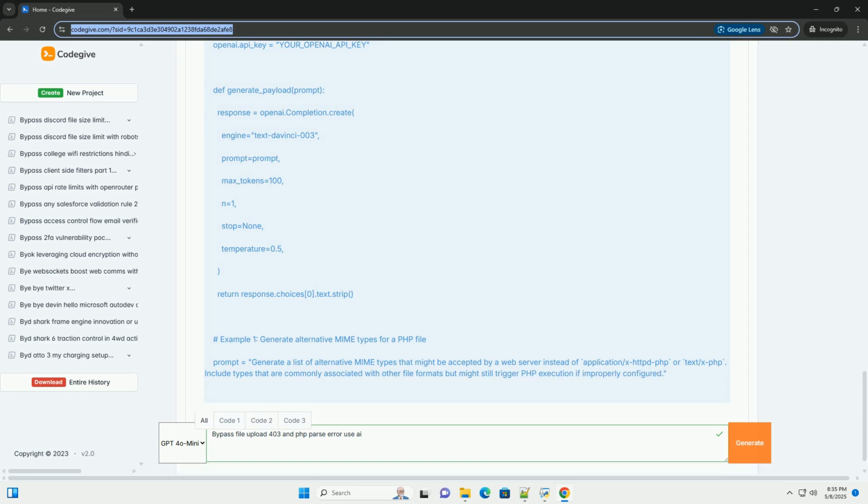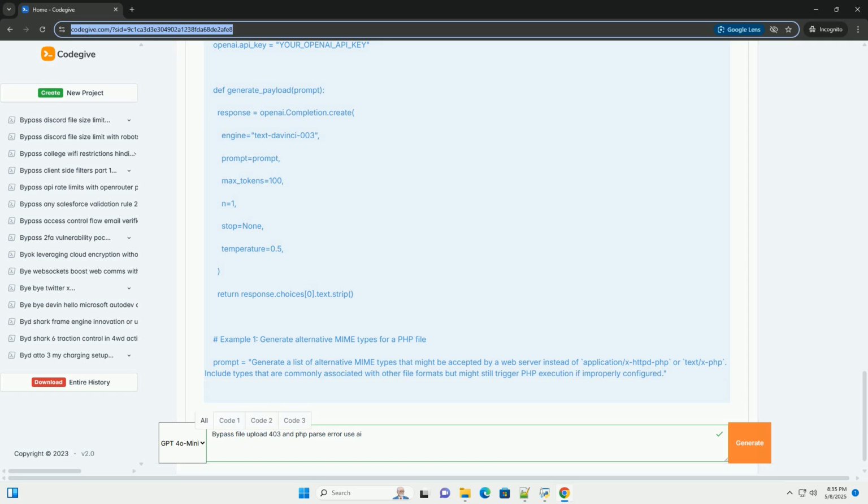AI, particularly large language models, LLMs, like GPT-3, GPT-4, or other models available through APIs or open source, can be immensely helpful in generating payloads: crafting various payloads to bypass file extension restrictions, MIME type validation, and other security measures.